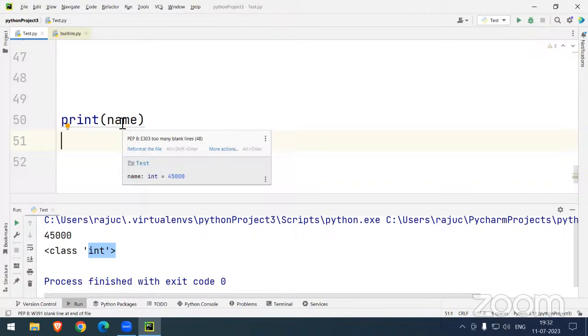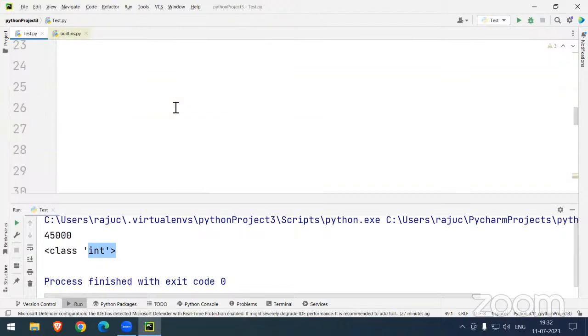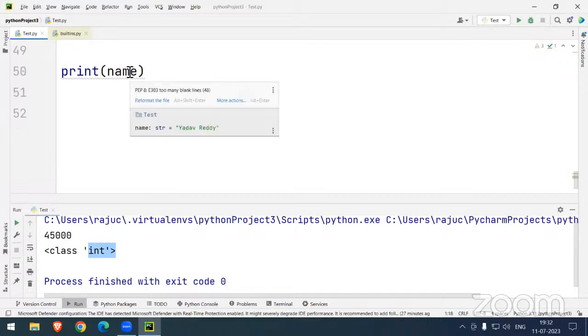Sir, name integer 45,000. Are you able to see this box? Yes, sir. That's it, confirmation is there: name, which is an integer. Now suppose I write name equal to Yadav Reddy. Just a mouse over, and now we can see name is a string, Yadav Reddy.